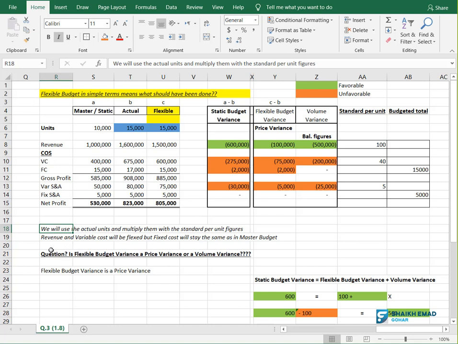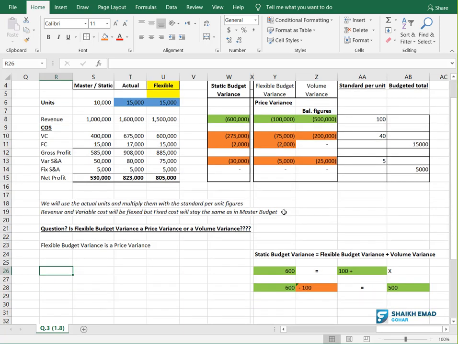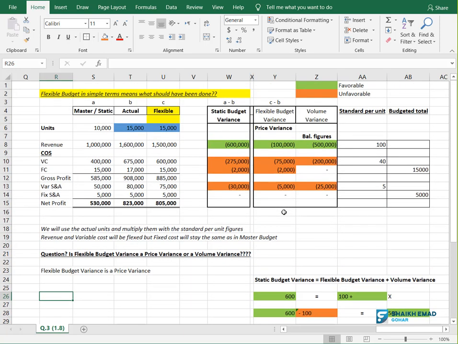And if the examiner is asking you, is the flexible budget variance a price variance or a volume variance, what is the answer? It is a price variance, and I already explained how this is a price variance. Getting the story, everyone? We have not yet started the question. I am just explaining what the flexible budget is. Please write yes in the chat box if you got the point.